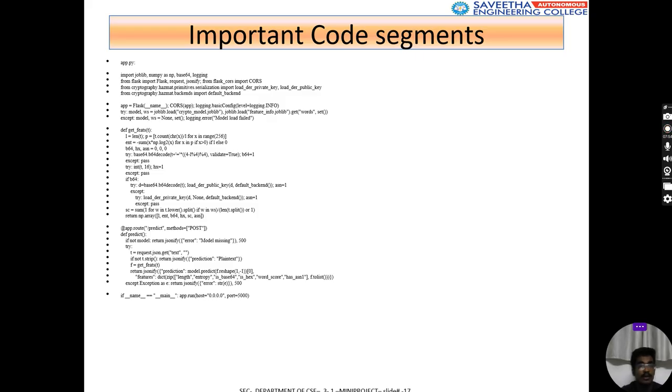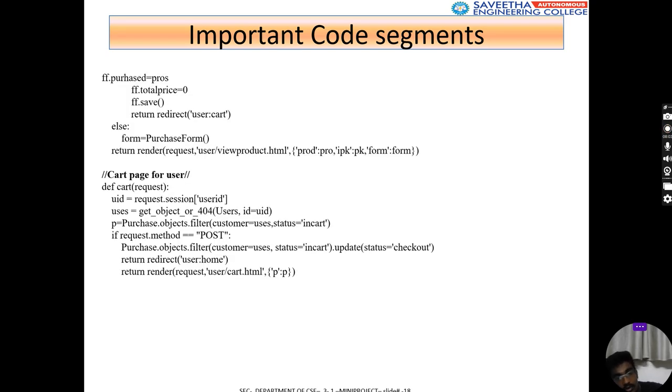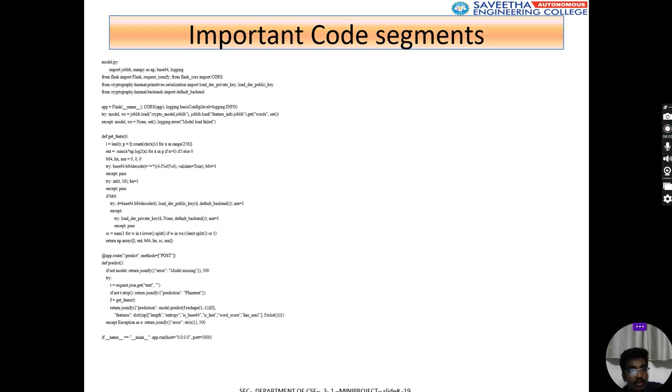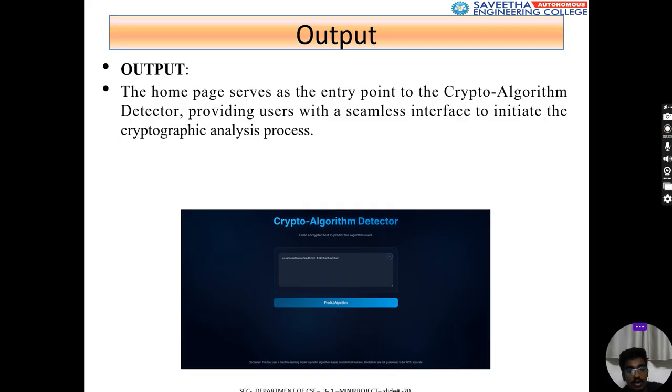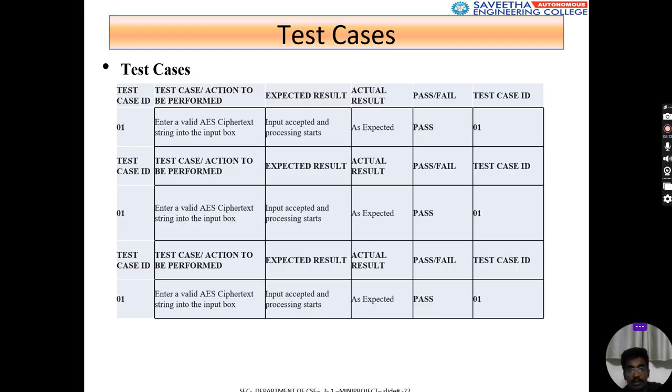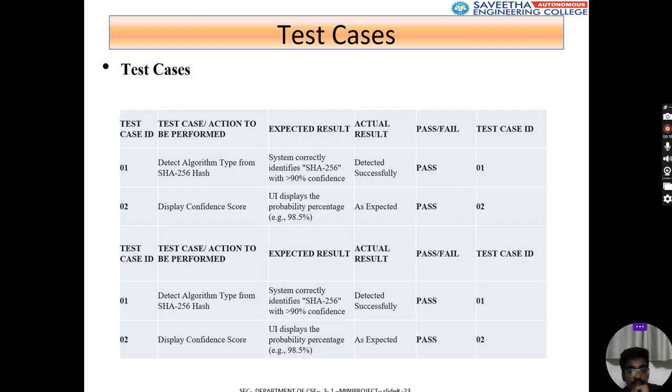This is the code segment. This is app.py, the backend code, and this is also backend code. This is the model code which I have used. This is the output for our algorithm. These are the test cases which have been used.